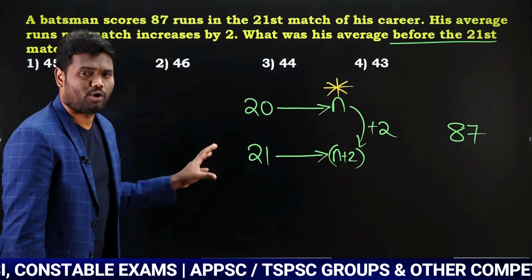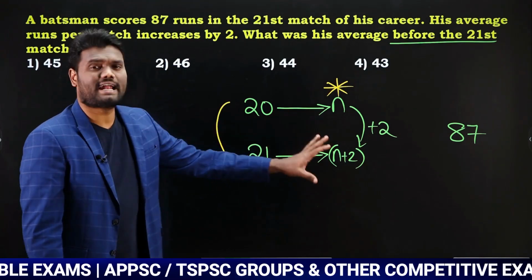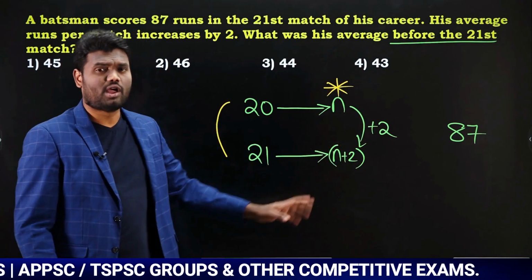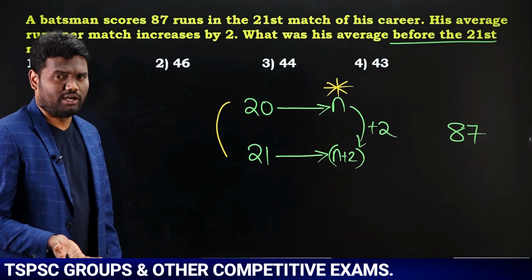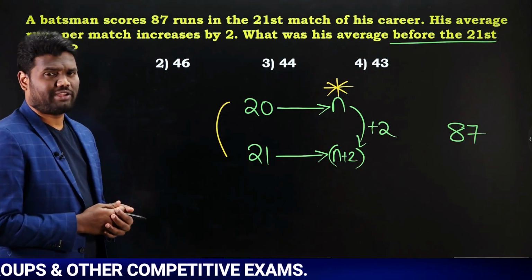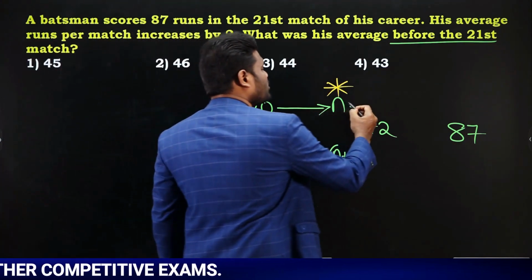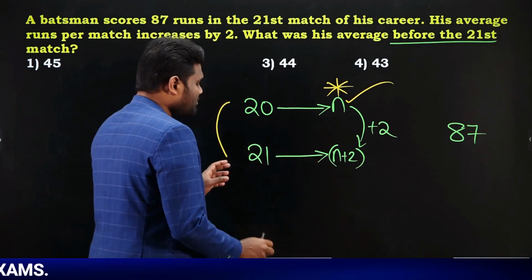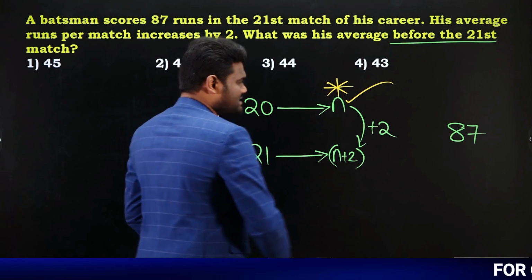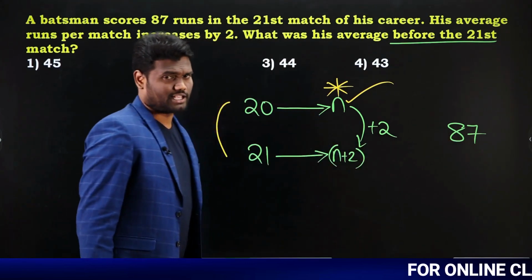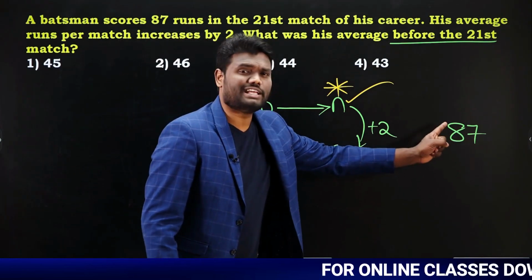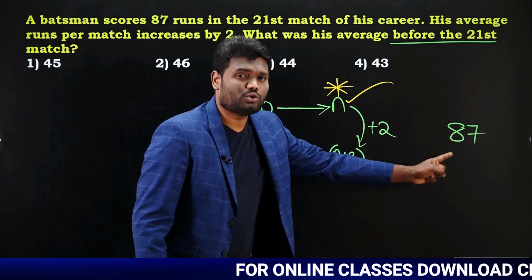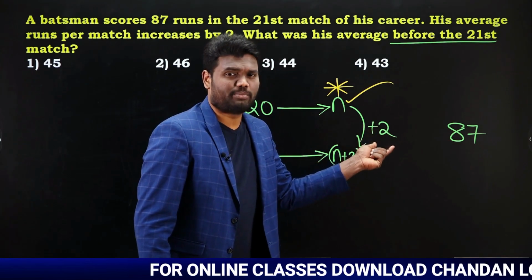Now you can use the same concept: left hand side difference, right hand side difference equal to 87, you can do that. Or else you can use the concept of equal distribution. If you use equal distribution, and you are asked to find the value of n, look here how to solve this question. In the 21st innings he scored 87 runs. Due to this, the average increased by 2.